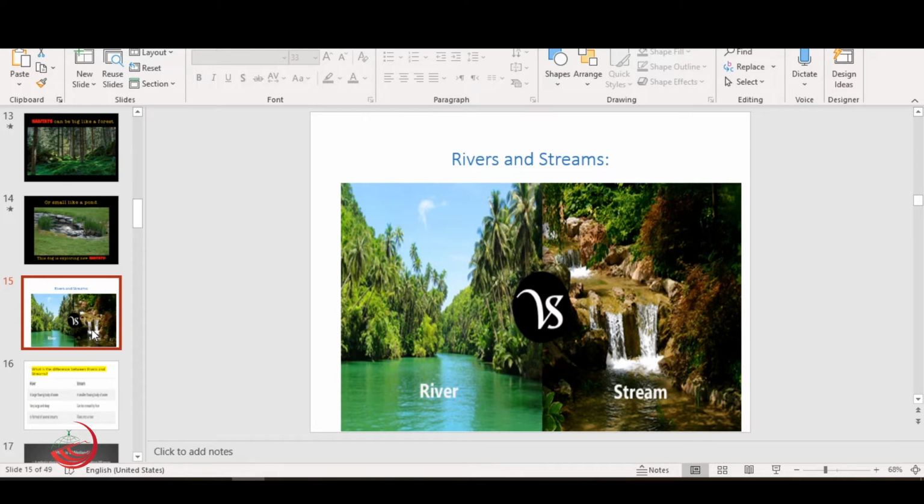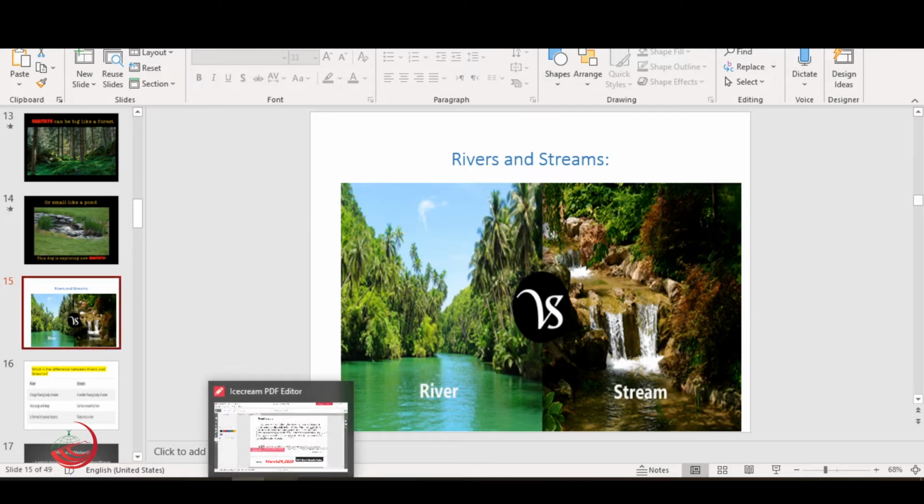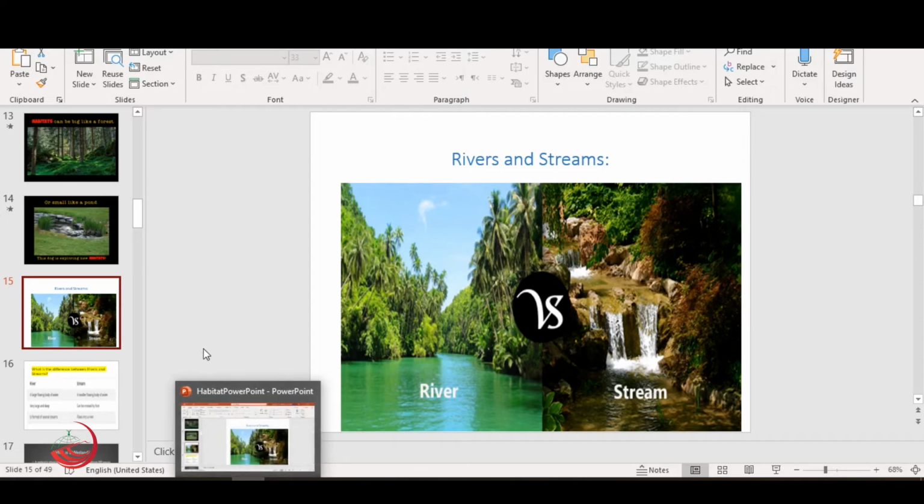Yes, it's true, because the river sometimes is made of very small streams which are gathered to make a bigger river. So, now, did you know what is the difference between the river and the stream?